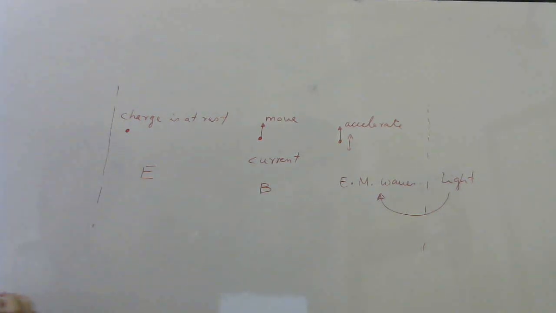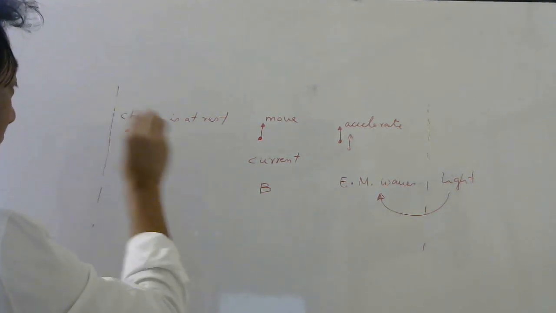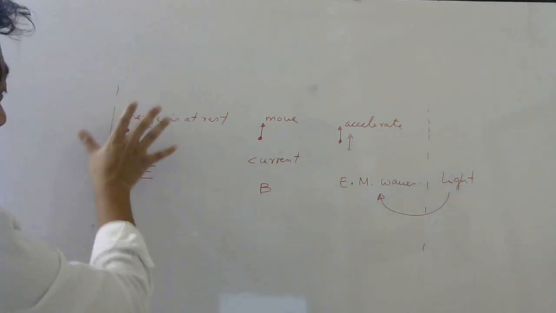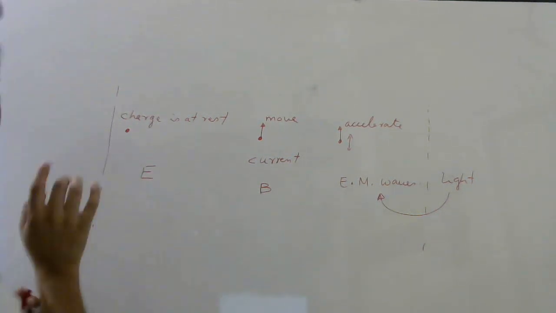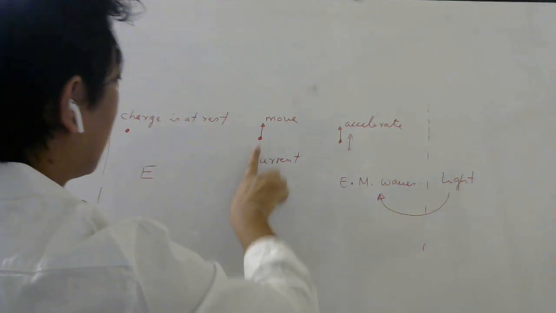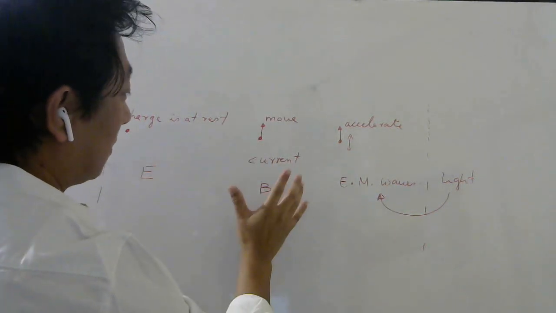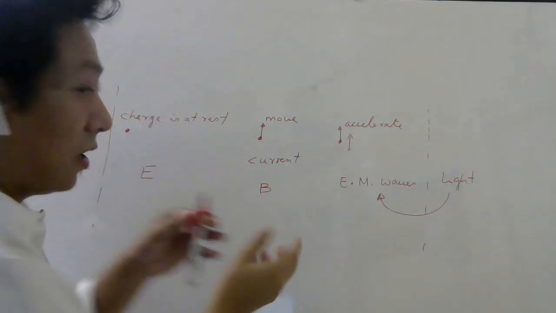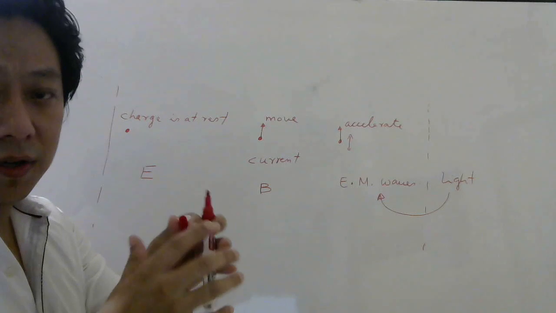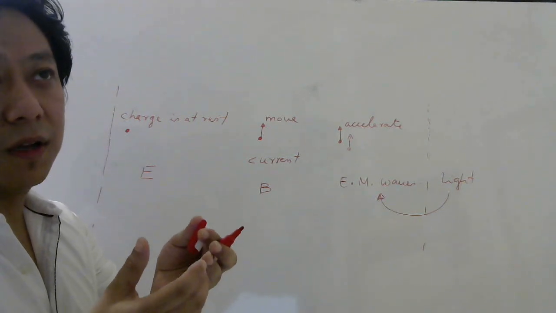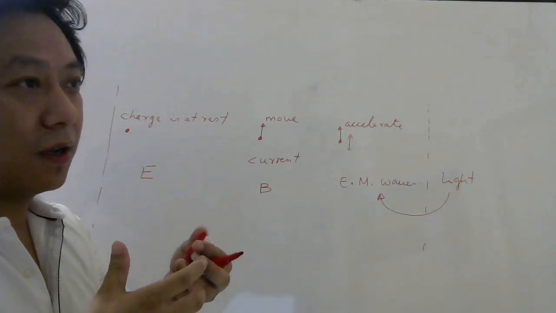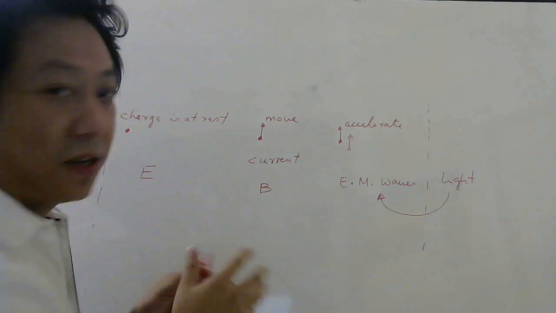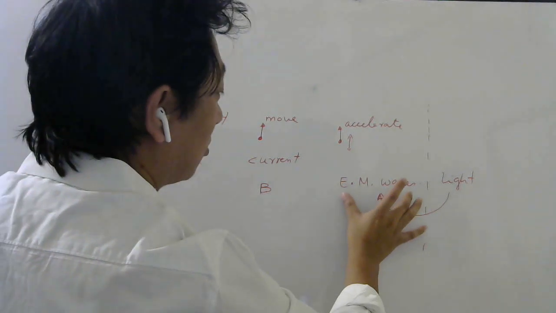First we'll study what effects charges at rest create. The effect comes through something called the electric field. When the charge moves, it creates a magnetic field. When the charge accelerates, we come to know that there is a mixture of electric field and magnetic field, which we call electromagnetic waves.